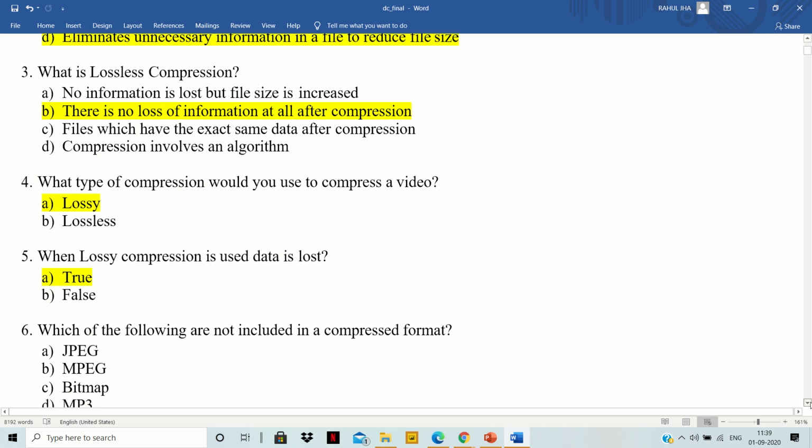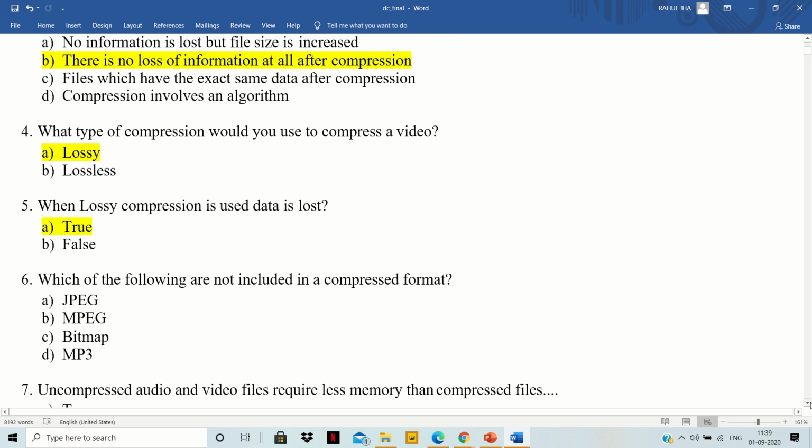Next question. Which of the following are not included in a compressed format? Option A is JPEG, option B is MPEG, option C is bitmap, and option D is MP3. So we have four options. JPEG, MPEG, and MP3, we use these three formats, but we never use a bitmap.